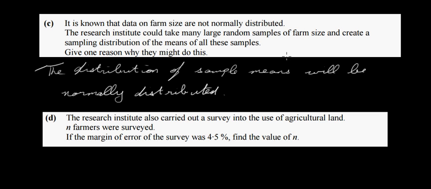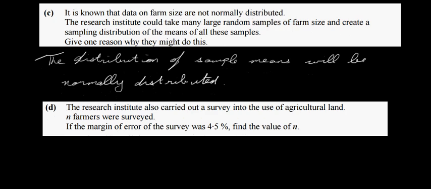So as I say, it doesn't really matter what the population distribution looks like, so long as your sample size is large, greater than 30 is what we usually use, then the sampling distribution of the sample means will be normally distributed, with a mean of the population mean and the standard deviation of sigma over root n. That's your central limit theorem.